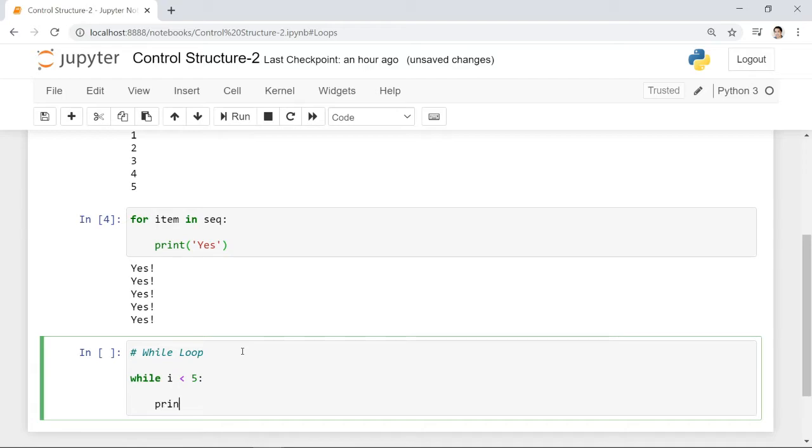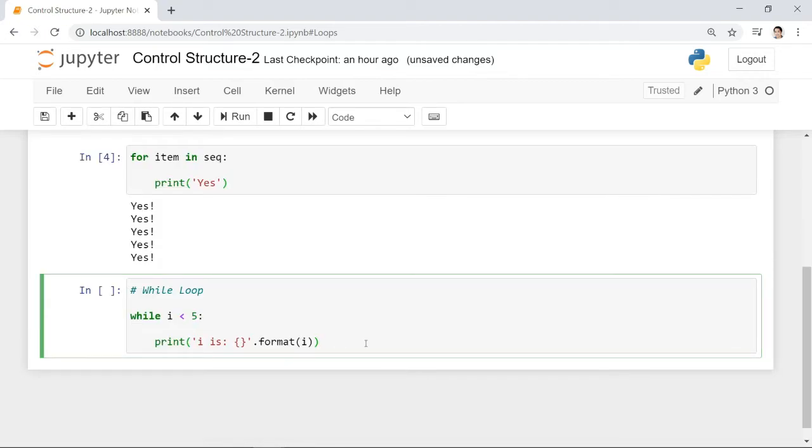Then, for example, a print. Let's use print formatting, just to review your previous topic: print with curly brackets, then format, for example, i. If you notice, I will not execute this code. Why?